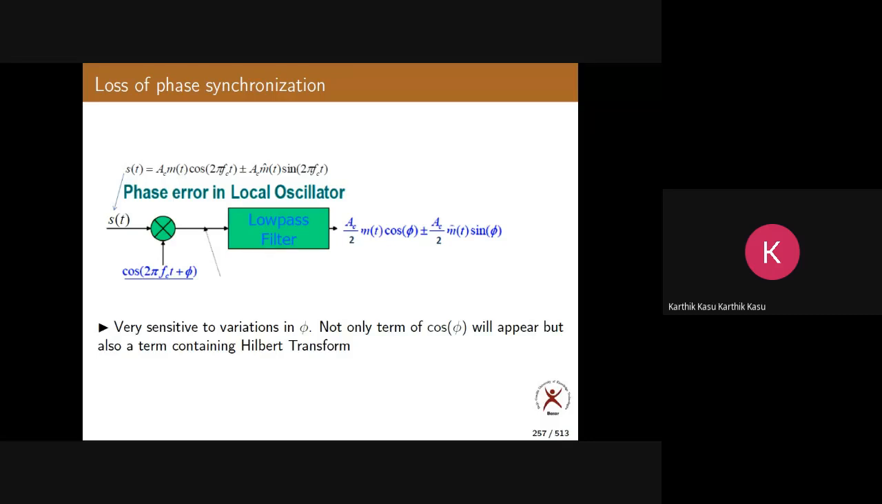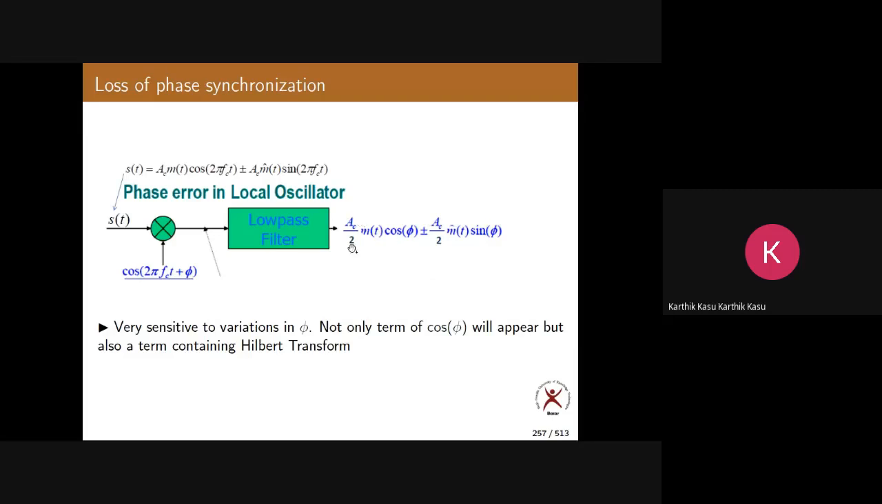So the output of the demodulator was, what was that? AC by 2 m of t cos theta, where theta is an error in the phase. Okay. Now let us see what happens if there is an error in the phase of the two carriers. Now this is what we are receiving, S of t. Now here, what is the local carrier? Cos 2 pi fct plus some error phi.